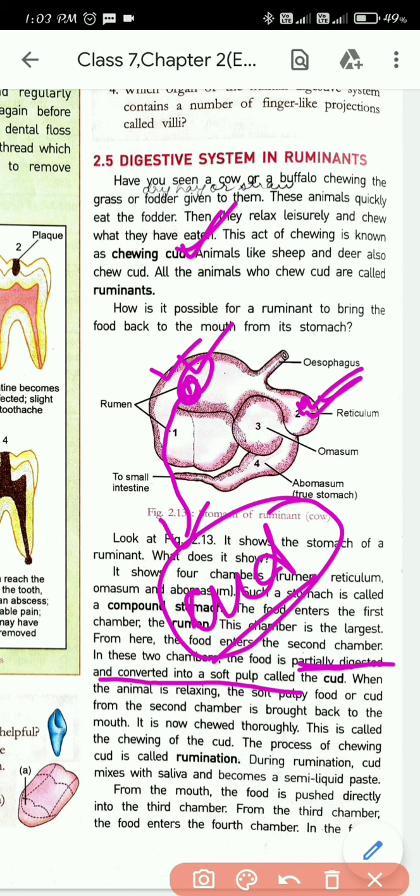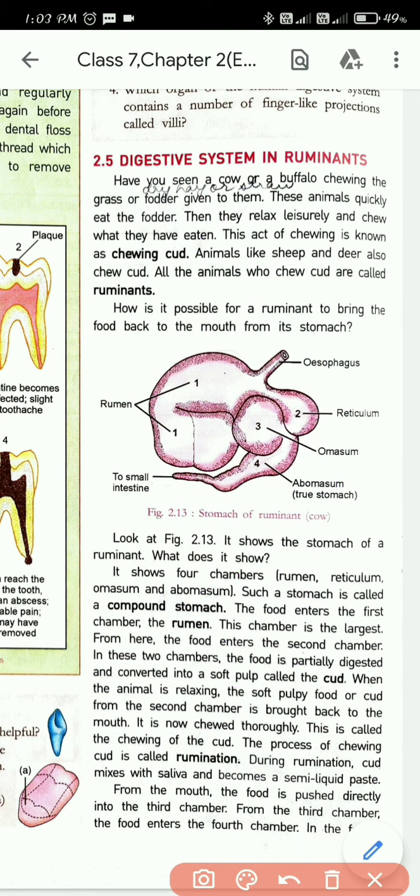What is cud? When the food is sent to the first and second chamber of the ruminant, the food is partially digested, and the partially digested food is known as what? Cud. When the animal is relaxing, so when you see the cow relaxing, sitting down quietly, you will see what happens.